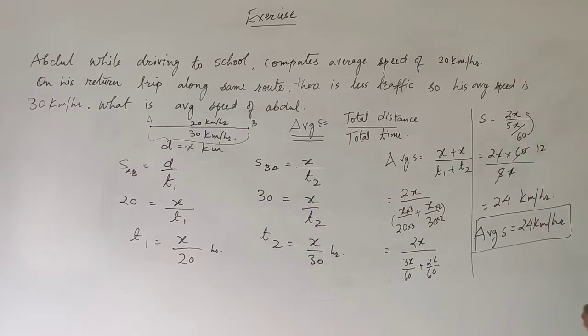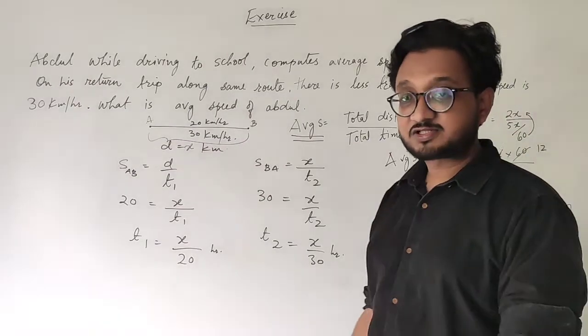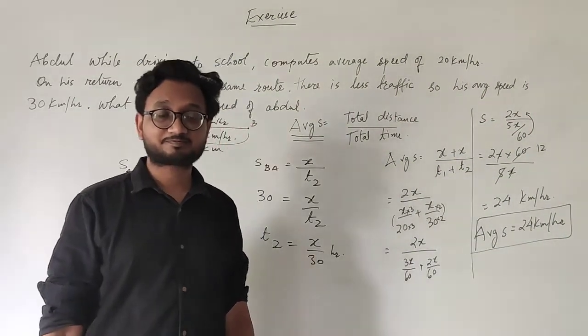Because 60 is in the denominator, it gets multiplied in the numerator, so it becomes 2x into 60 upon 5x. x and x get cancelled because they are in multiplication. 5 12s are 60 and 12 2s are 24. So this is how you find the average speed for this particular numerical.